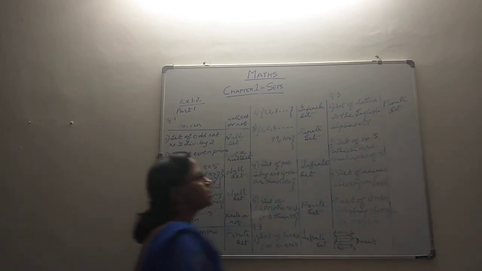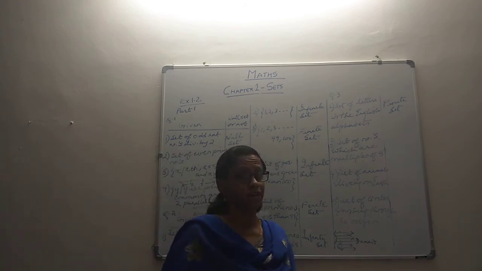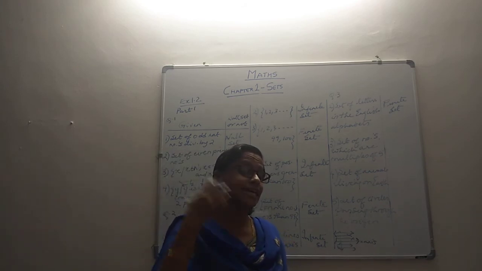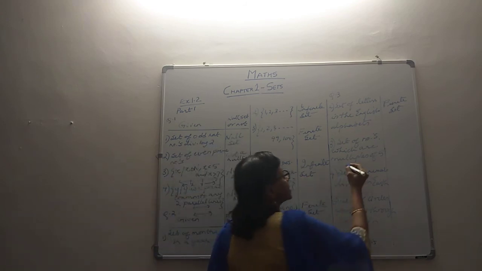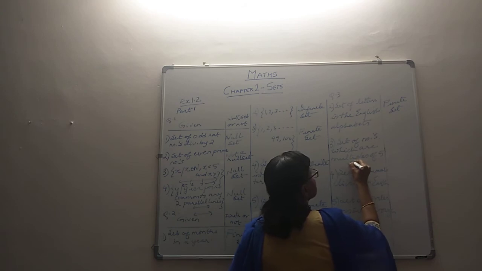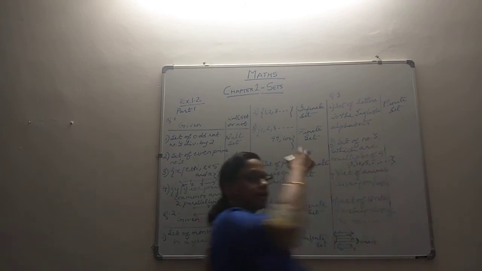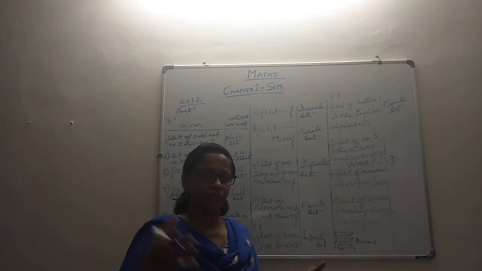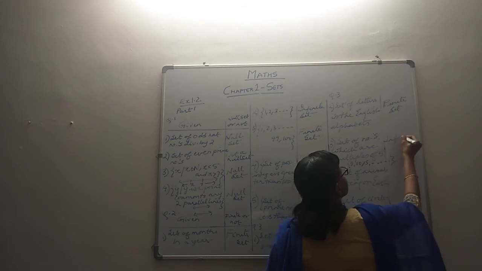Then the set of numbers which are multiples of 5. If you could visualize that set, it can be 5, 10, 15, 20. It could be 5, it could be 10, it could be 15. Since they have not told us anything, that can continue that way. There is no upper limit. So therefore it's an infinite set. The set of multiples of 5 is an infinite set.